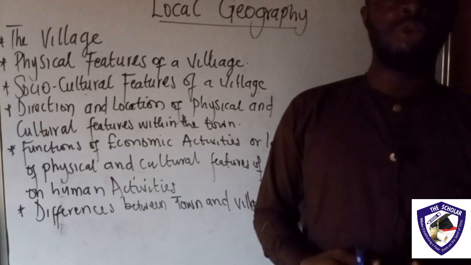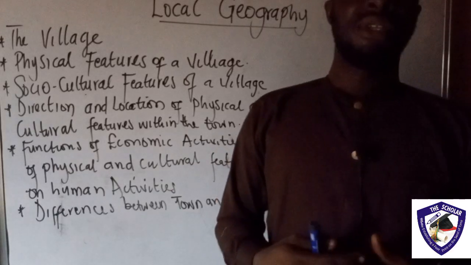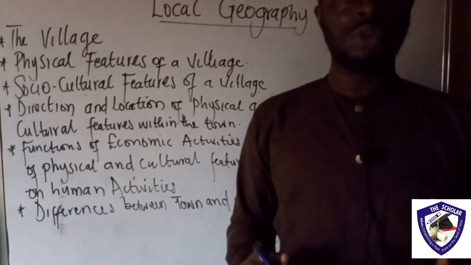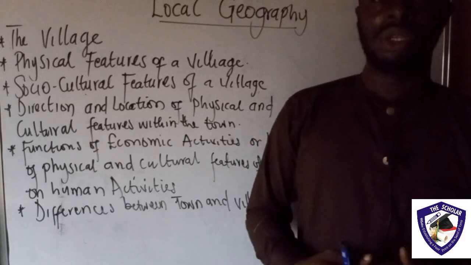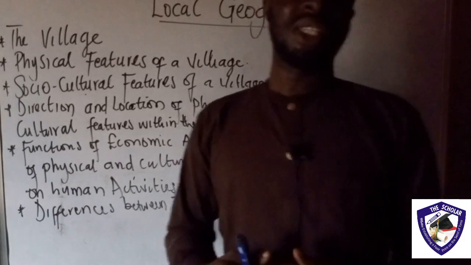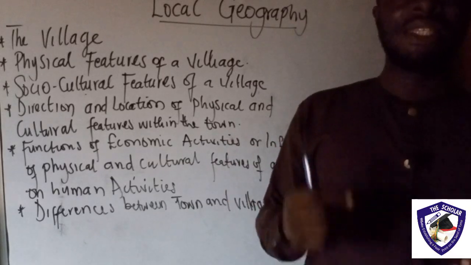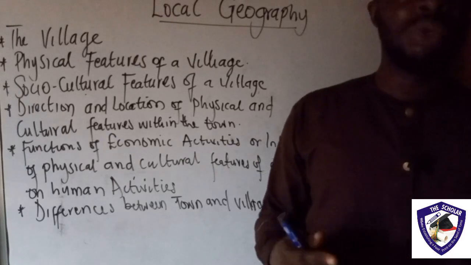If you have to put on dark wear or a black wear in a very hot zone, you find out that the heat will be much. But white cloth repels heat. So this is why you see them dressing the way they dress. You see them with their turban, and sometimes the Fulanis cover their noses. The weather has actually influenced the way they dress.